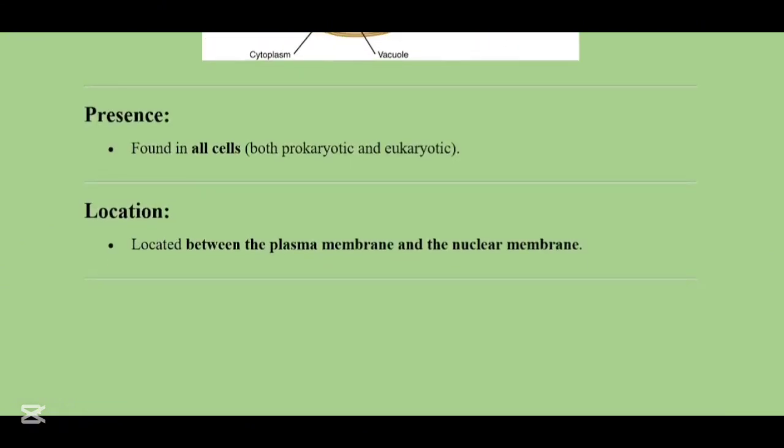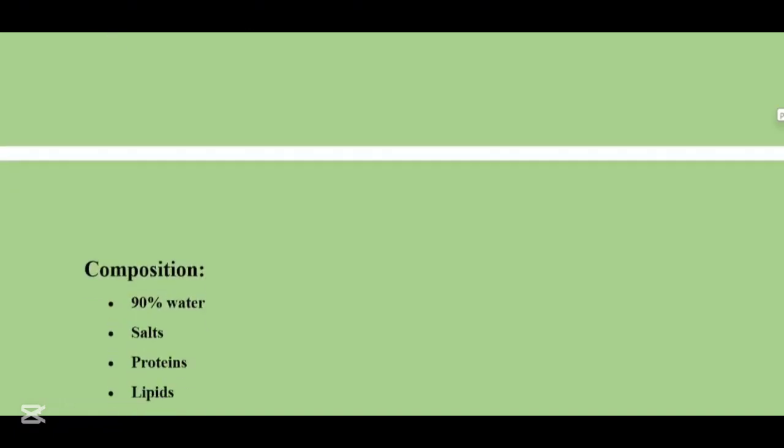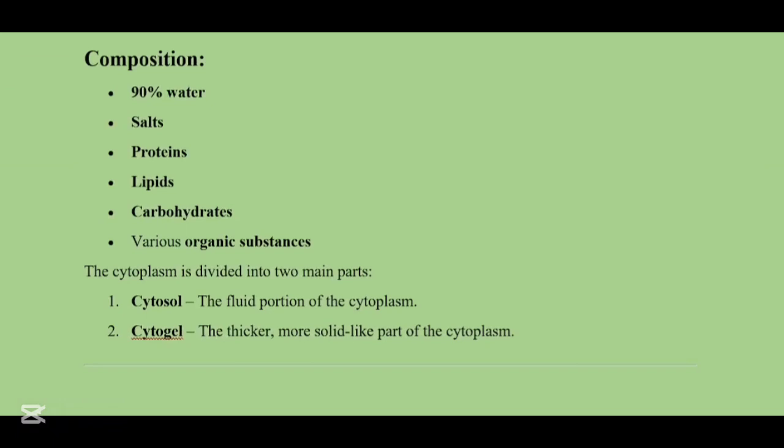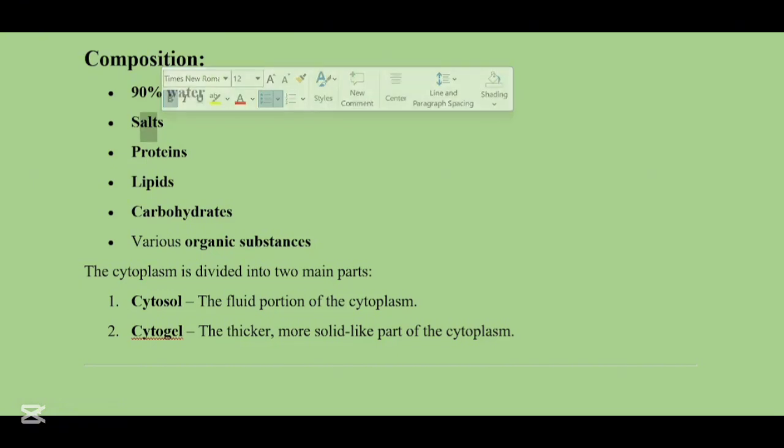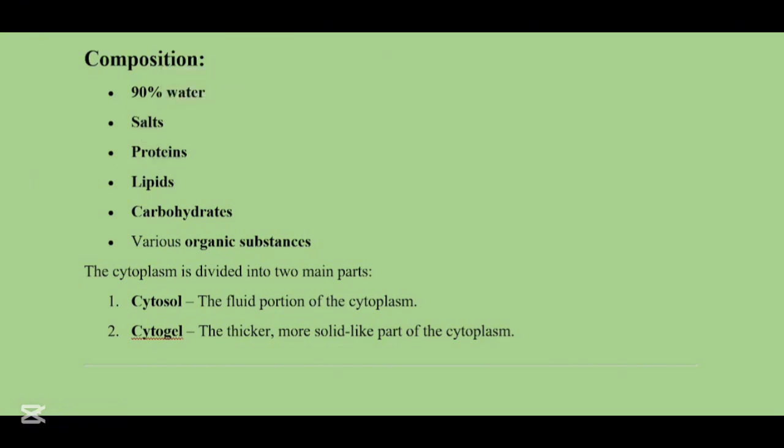Its presence is that it is found in all types of cells, both prokaryotic and eukaryotic. And its location is between the plasma membrane or the cell membrane and the nuclear membrane, which is known as the cell wall. What is the composition of cytoplasm? Cytoplasm includes 90% water. It also includes salts, proteins, and lipids, and even carbohydrates or glucose. When you combine all of these substances, it forms organic substances.